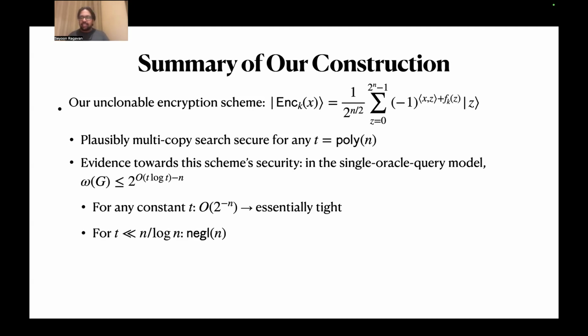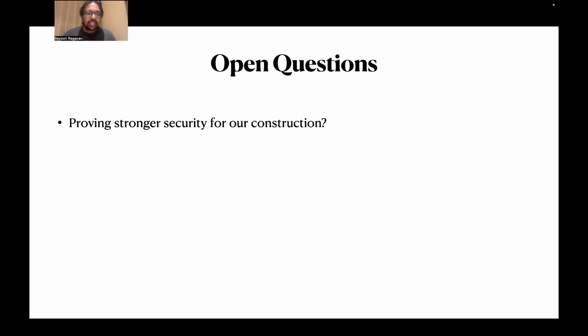The other thing I want to highlight is that our belief, personally, is that we expect this to be plausibly multi-copy search secure for any polynomial number of copies. It's just that this is as far as we could push our techniques, but I think it would be nice for future work to try and actually prove that. Okay, so with that, let me close with some open questions.